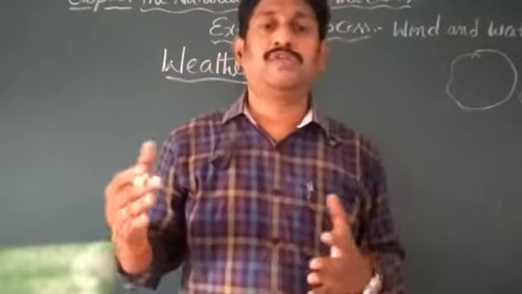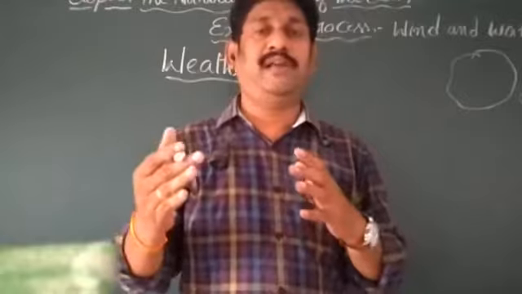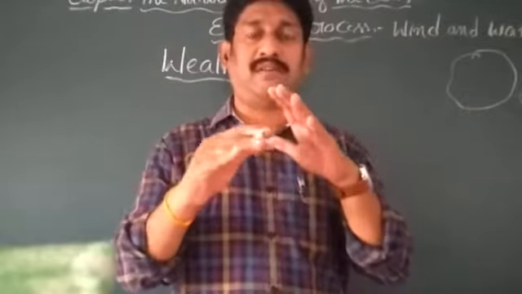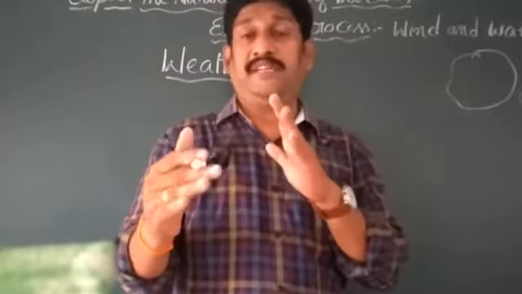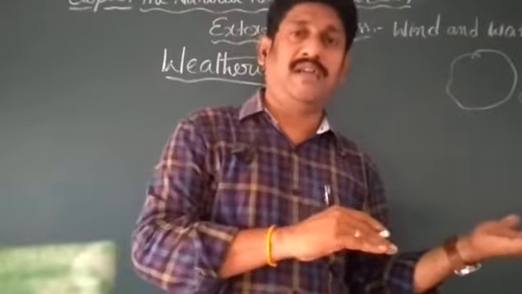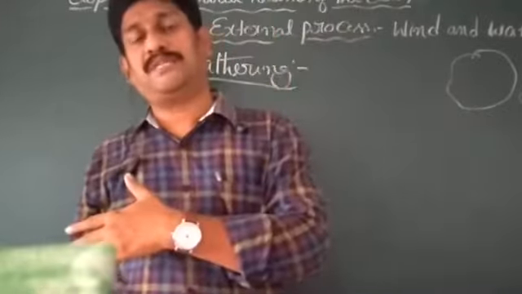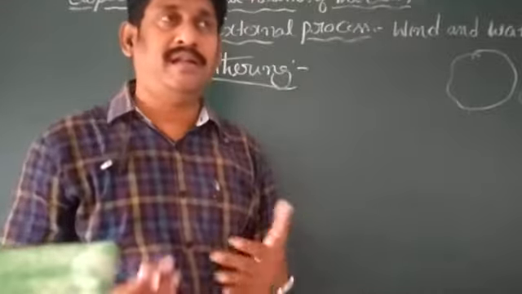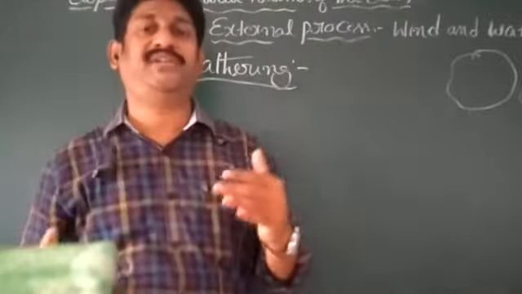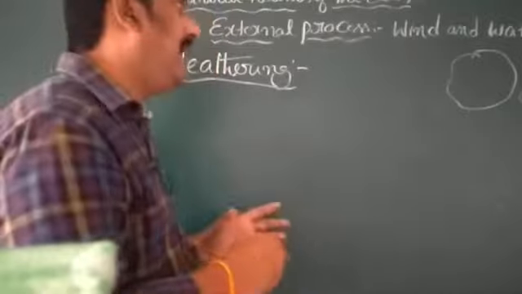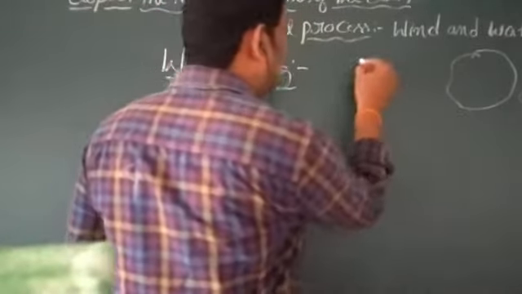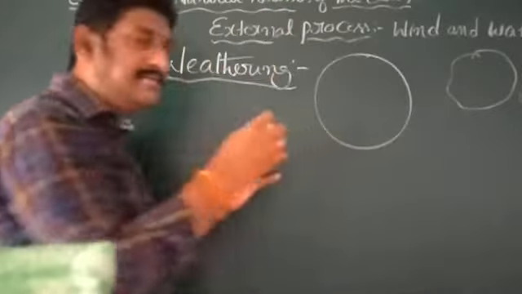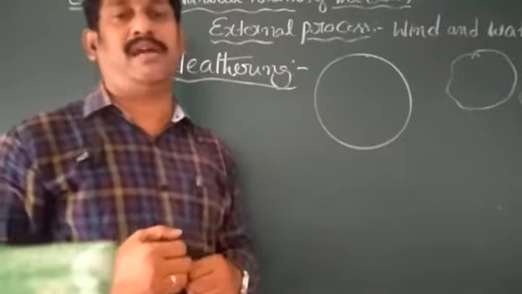So with these actions, the rocks on the surface of the earth are affected by the hot atmosphere as well as the cold atmosphere. With that, gradual disintegration of rocks happens, meaning just decreasing the size of the rocks.